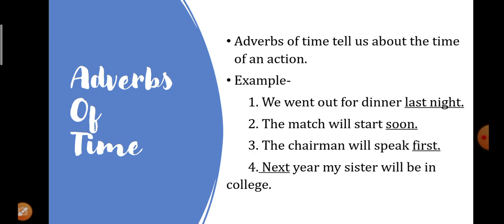So adverbs of frequency are a subset of adverbs of time, and some of them are annually, daily, monthly, weekly, yearly. All these words will show you the frequency of the action. Let us explain this with an example. We went out for dinner last night. So when did we go out for dinner? The answer is last night. So you have to ask a question starting with when.